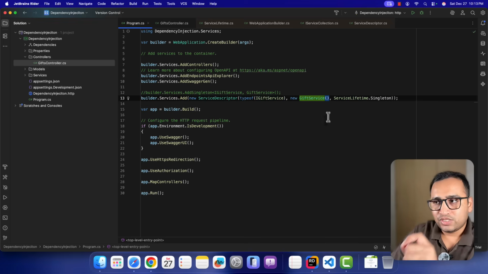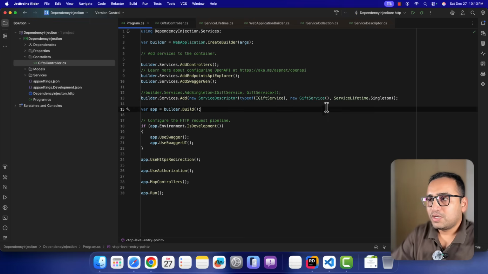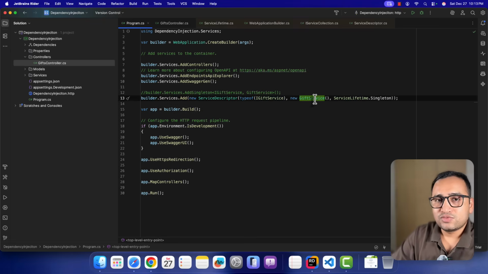If you already have one instance, then it is good to pass it over here, but there is one more way to get the instance at runtime. That is something that you will learn in some next videos. But for now, if you are having this gift service without any dependencies that you need to send from here, then you can simply pass like this and this will still work.